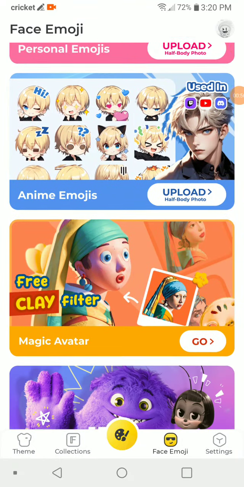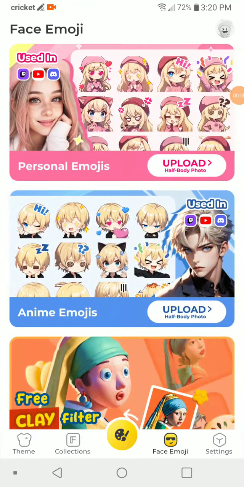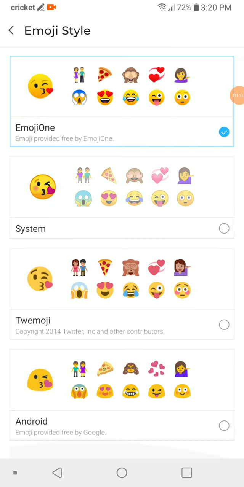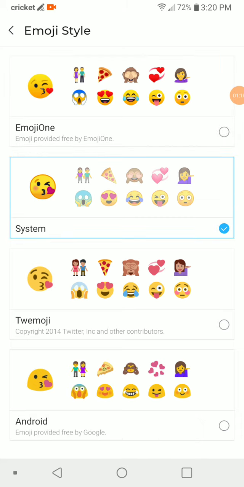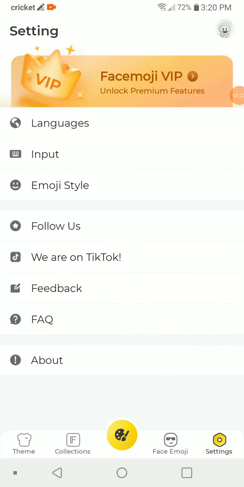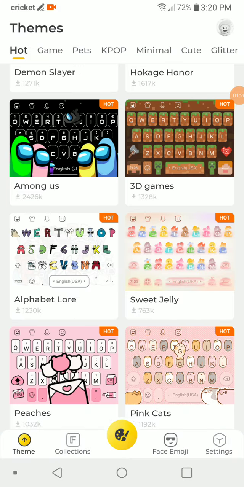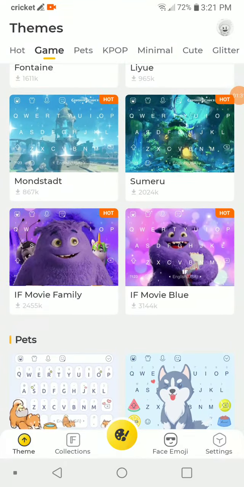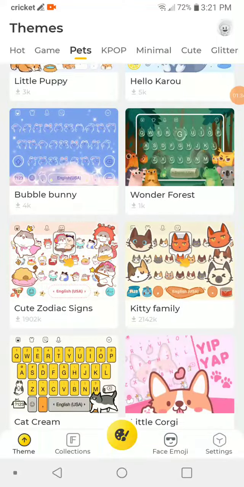Check out Facemoji's keyboards and go to settings. You can change your emoji style. Let's change it to tweet emoji. Now pick any type you want. Pick anything.